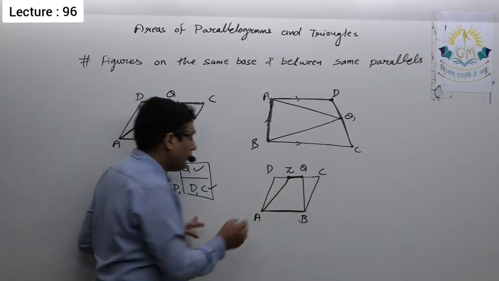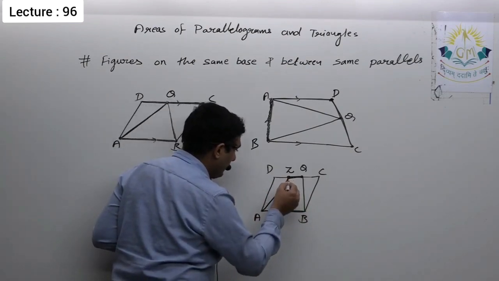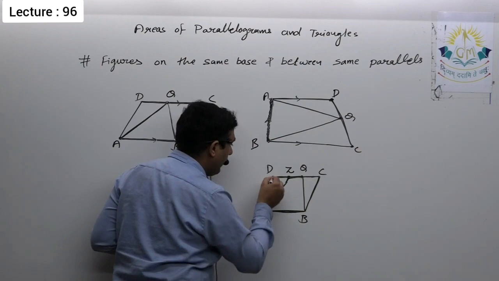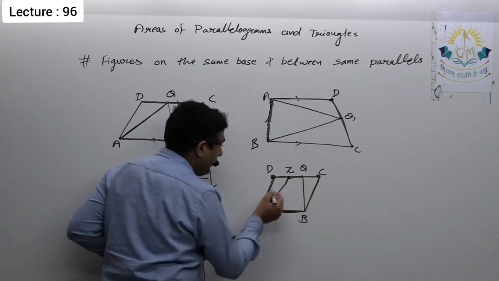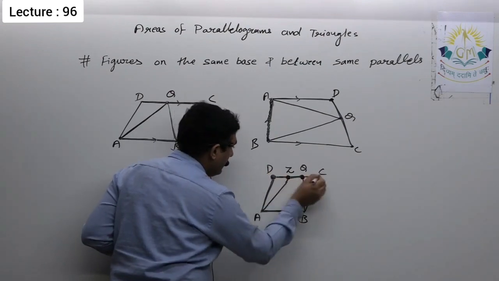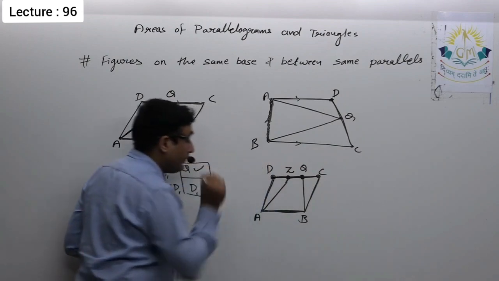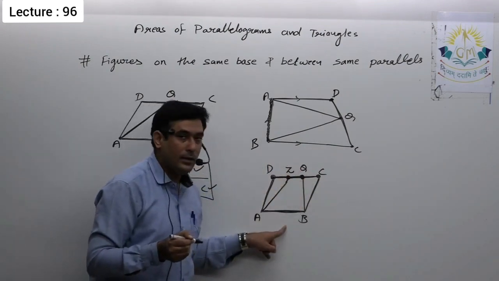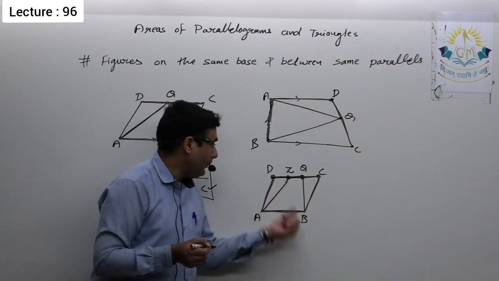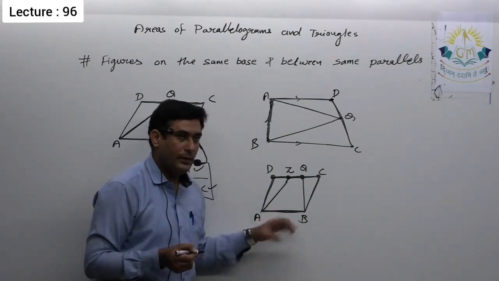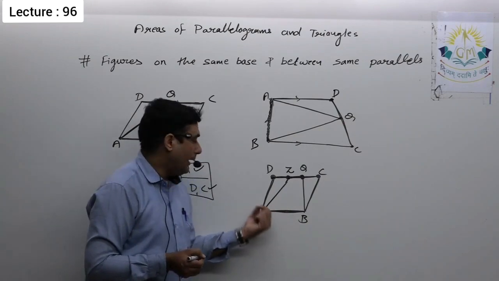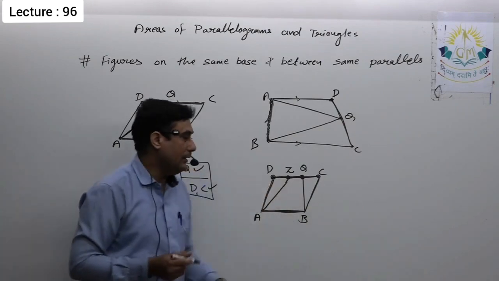The remaining vertices of ABCD are D and C, and the remaining vertices of ABQZ are Q and Z. Definitely D, C, Q and Z are on the same line, as well as that line is parallel to the common base. So here we'll say this trapezium ABQZ and the parallelogram ABCD lie on the same base AB and between same parallels AB and CD.